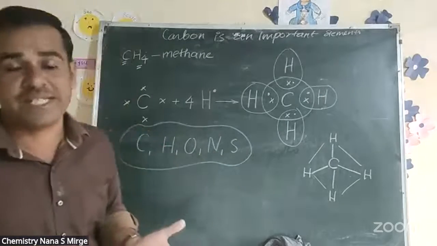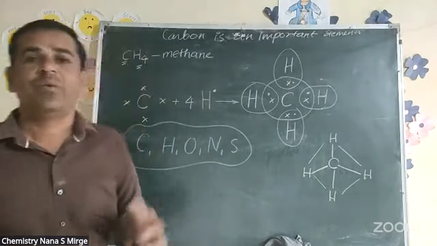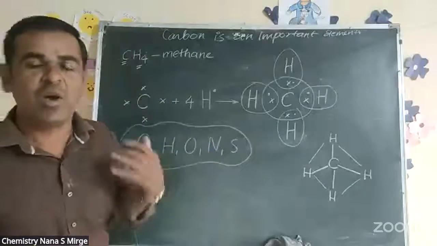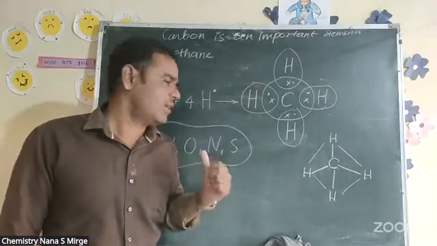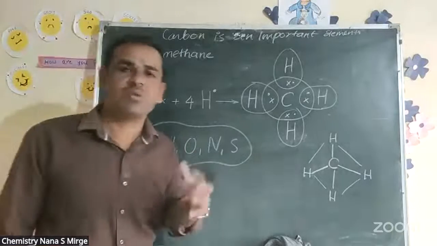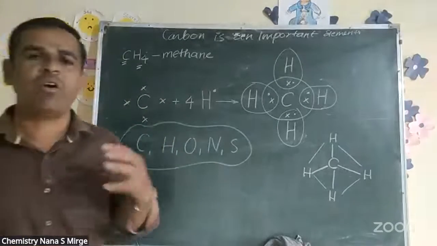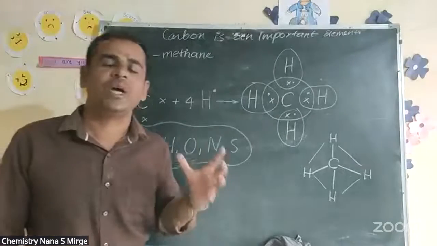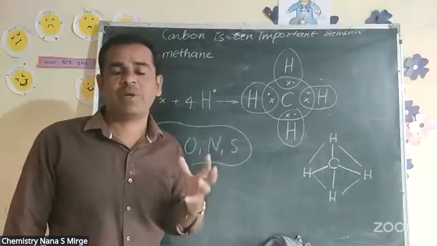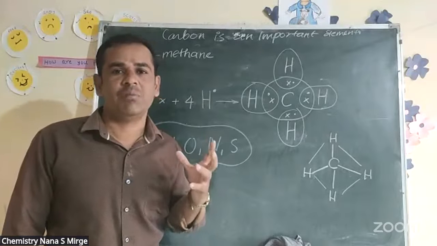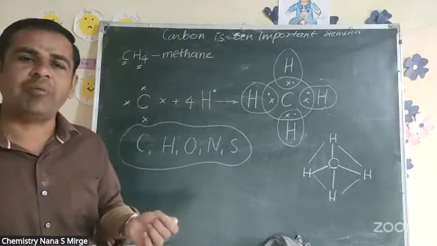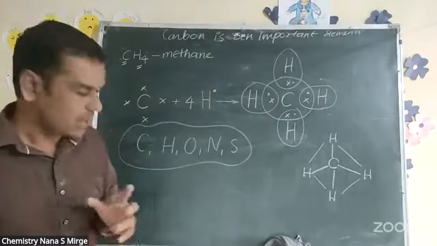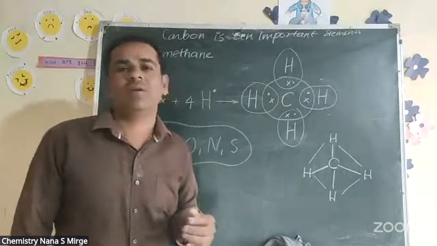We have amino acids, we have DNA molecules, we have RNA molecules, we have proteins, fats, oil. All these things are made up of carbon, hydrogen and oxygen. So carbon is the backbone of all organic compounds. Carbon compound is very essential, and plants can synthesize it by using carbon dioxide, water, and photosynthesis. Carbon compounds are made by synthesis.